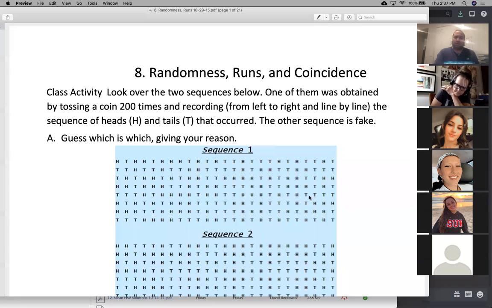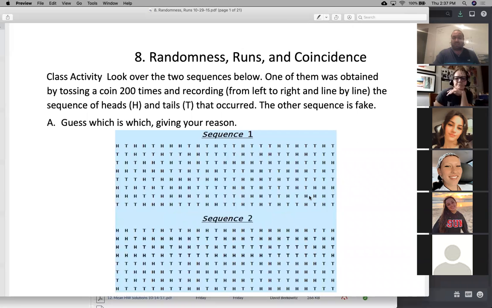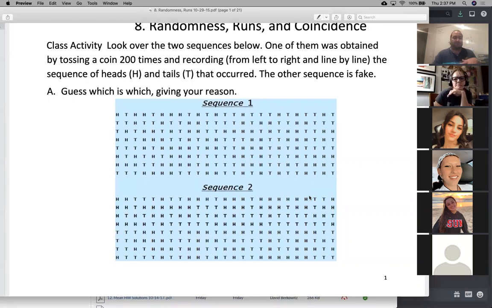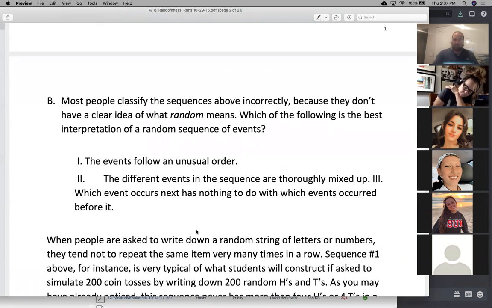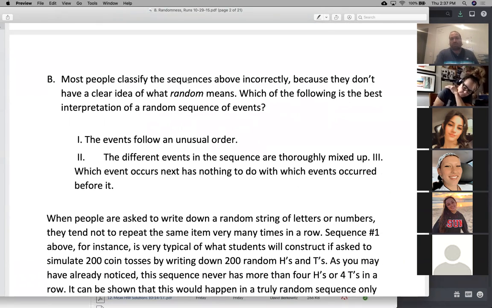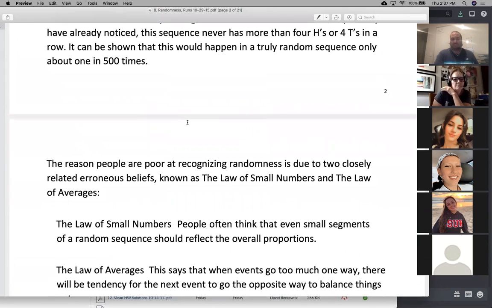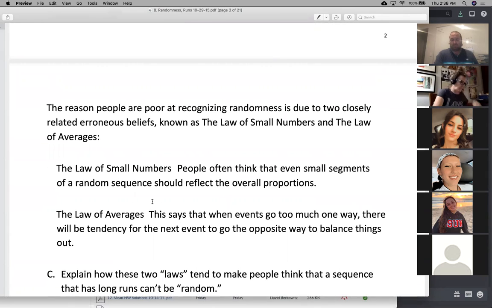Thank you. Okay. So you should expect to see sequences of what you would call non-random occurrences, like lots of H's in a row or lots of T's in a row, what we call runs. Truly random things have runs. So what people think the word random means is not necessarily what random truly means. And this lends itself to 2 erroneous beliefs. These 2 beliefs are not valid.